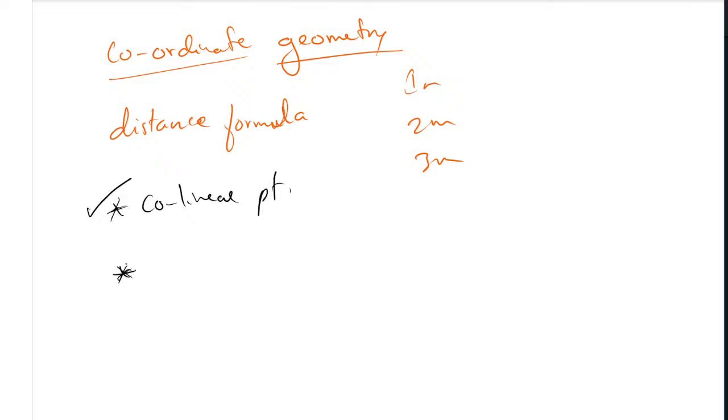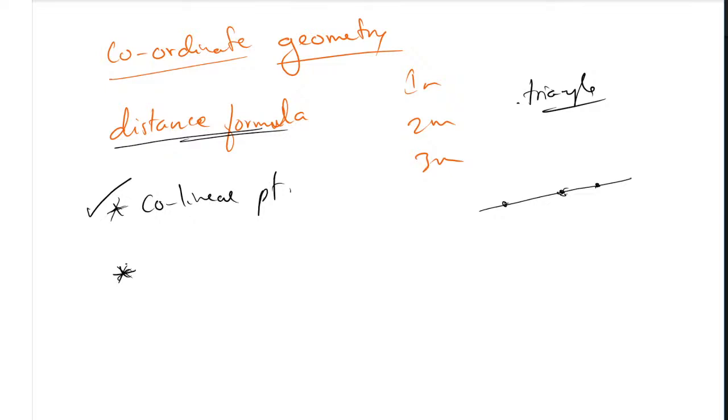Okay, now the next part is very important. Yes, Vasudev has said one line, 3 points. The definition is like this: if you have 3 points on a single straight line, then this is called collinear points. The 3 points must be in the same line. How to find it? Using the distance formula you can find it, or you can use one more method, that is the triangle rule of coordinate geometry, and find the collinear points.